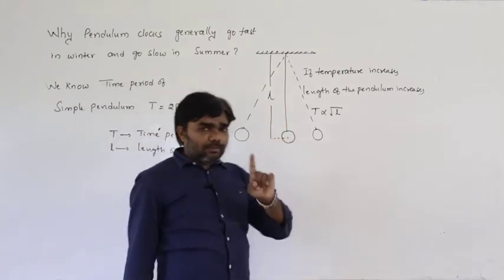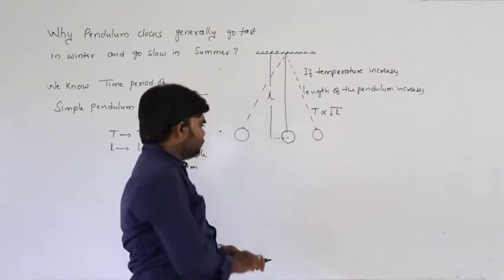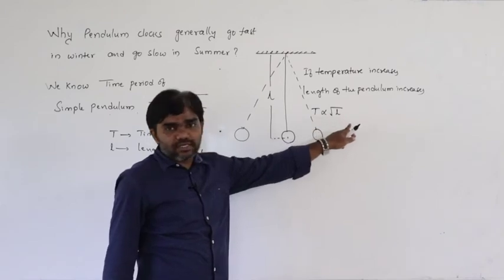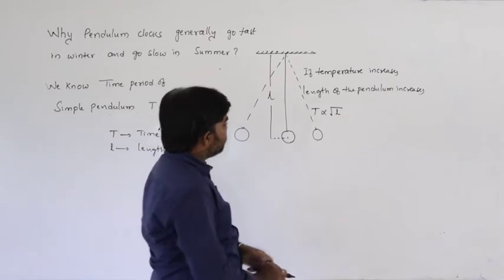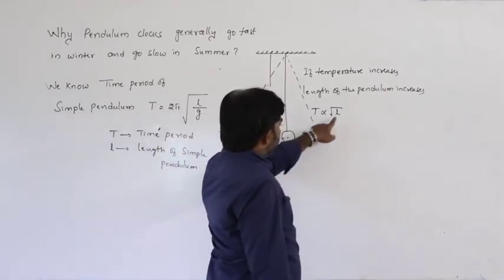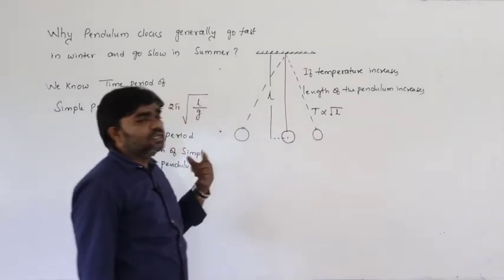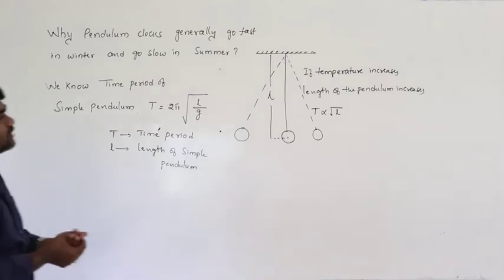If the time taken to complete one oscillation is 2 seconds, let us say the time period is 2 seconds. For a particular length, the time period is 2 seconds. That means if the length increases, what happens? If the length increases, the time period also increases.